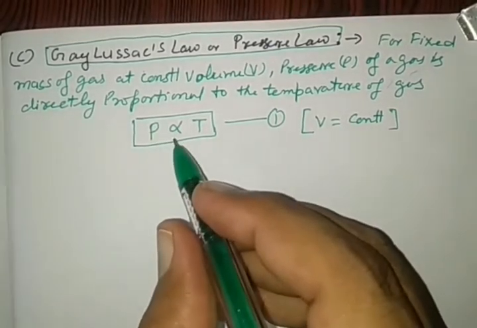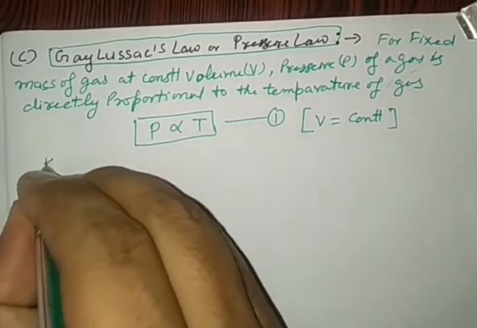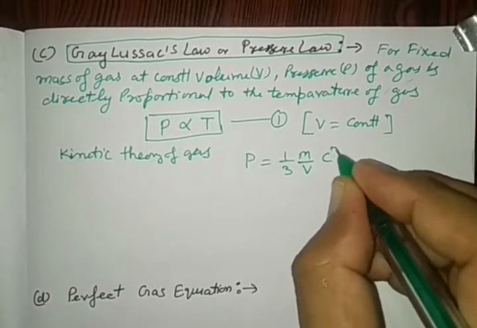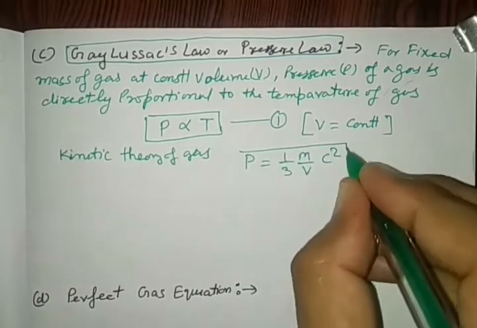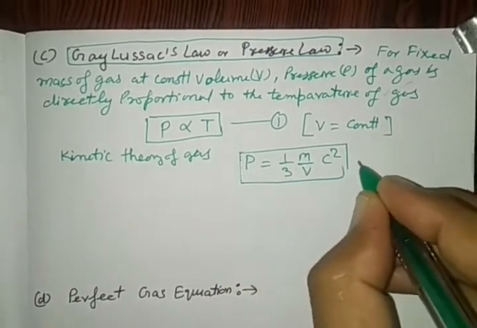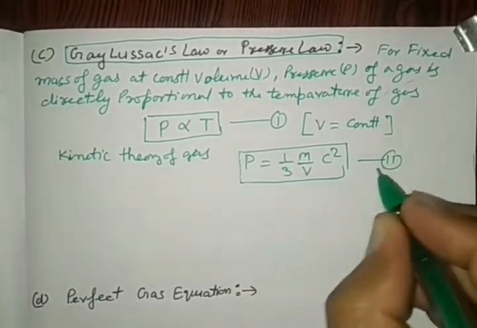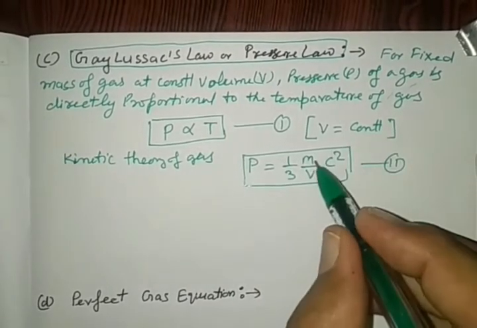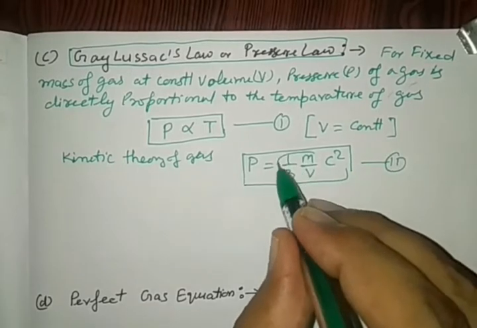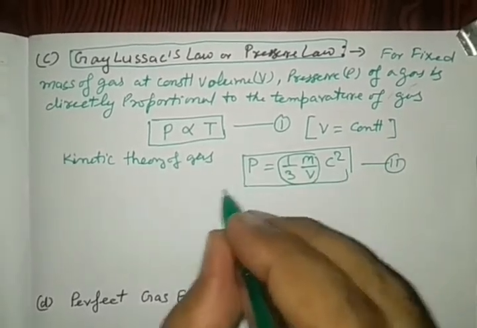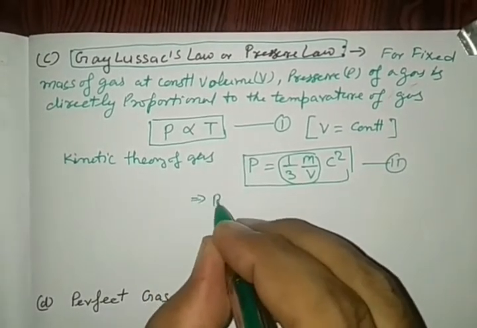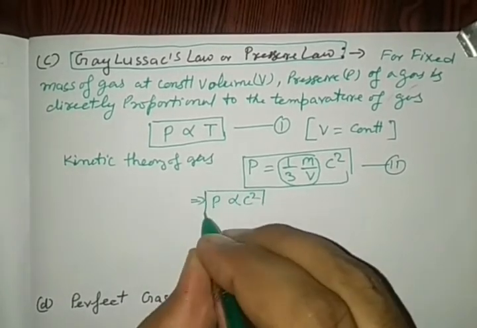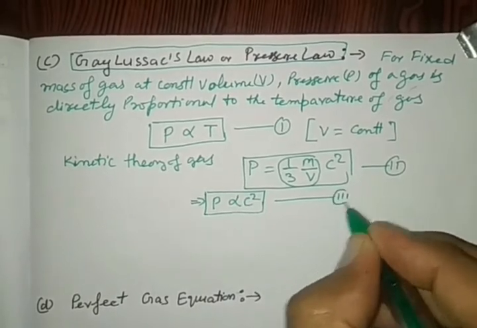See how we can derive it by P is equal to 1 by 3 m by V c square, and it is represented by equation number 2. This equation 2 speaks that in a pressure law, since volume is a constant, mass is already constant, so this total factor is a constant. This implies that pressure is directly proportional to c square, mean square velocity, equation 3.